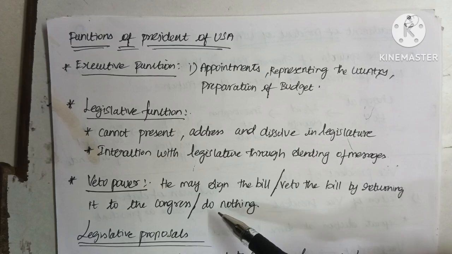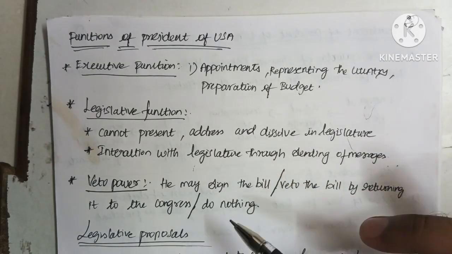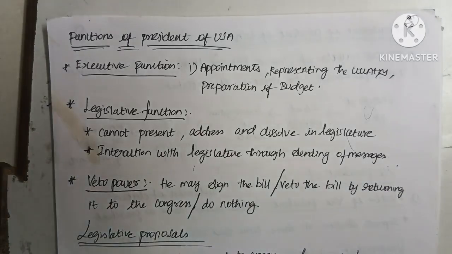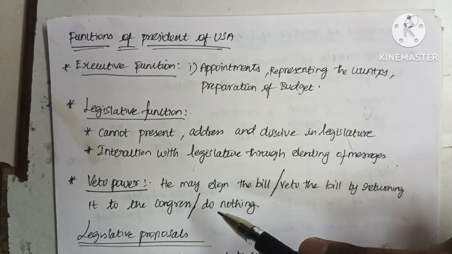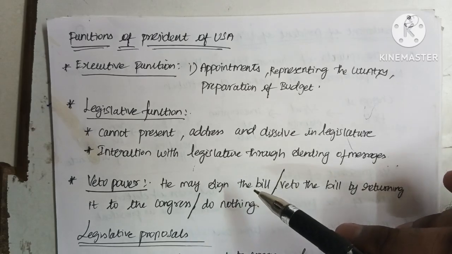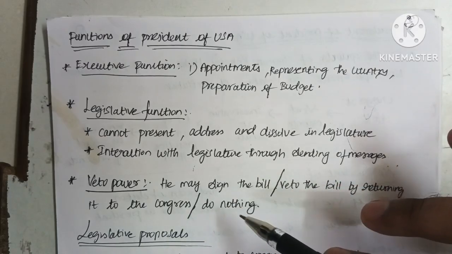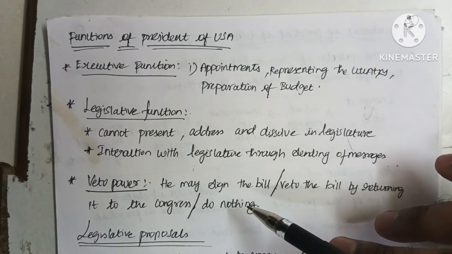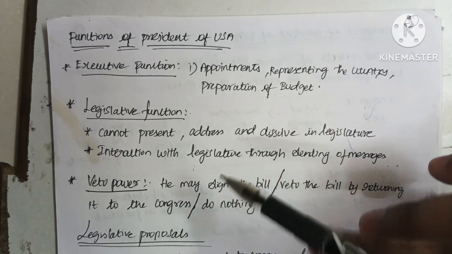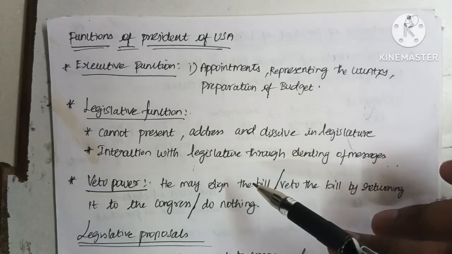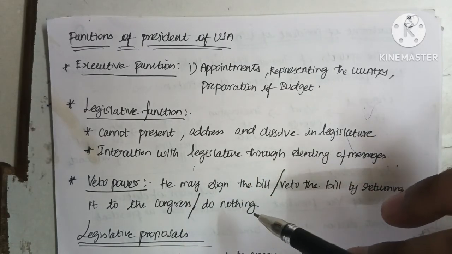The third option he can do is do nothing. He can keep the bill by doing nothing. In this case, the bill becomes an act after the passage of 10 days. For example, if the legislature passes the bill on April 1 and the president does nothing till April 10, then the bill becomes an act on April 11 after the passage of 10 days, but excluding Sundays. The 11th day must not be a Sunday.